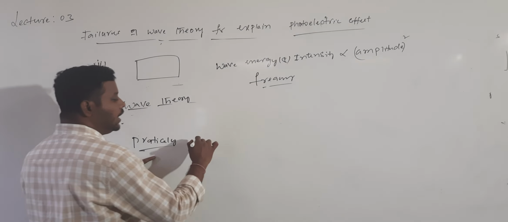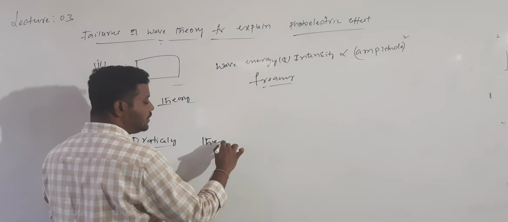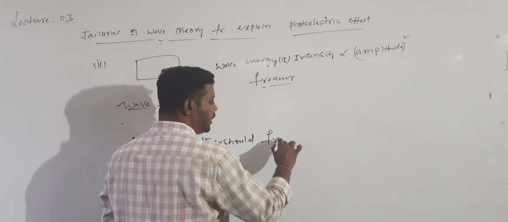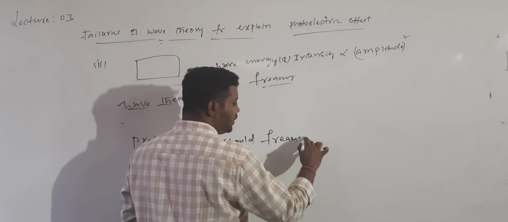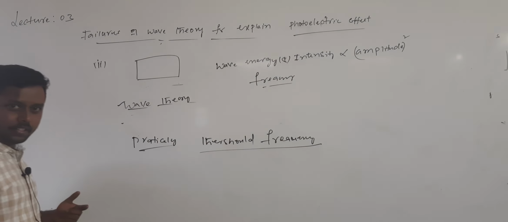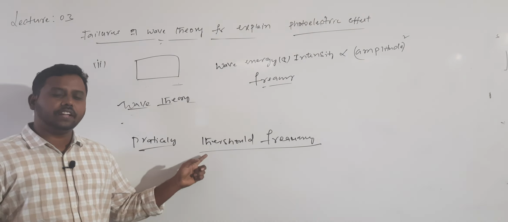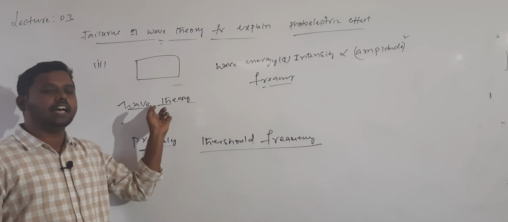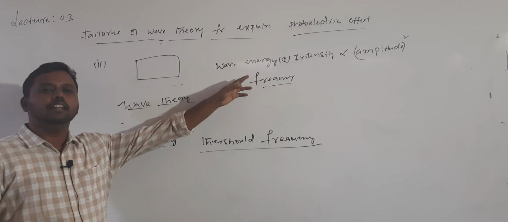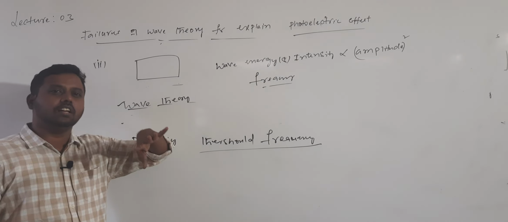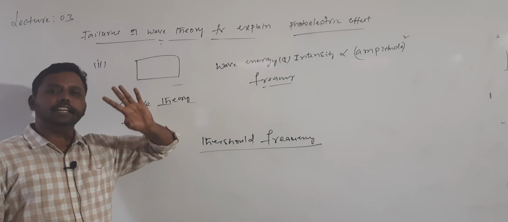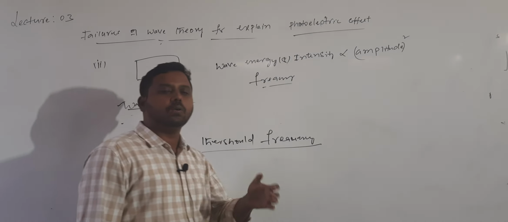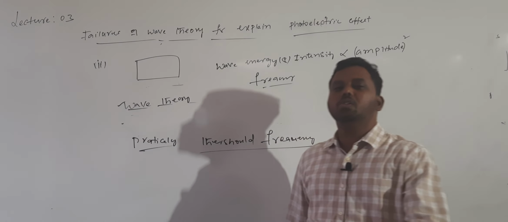But practically, every photometal has a certain minimum frequency, and that frequency is called the threshold frequency. The concept of threshold frequency could not be explained by wave theory. As per the wave theory, the amplitude of vibration of the particle is the deciding factor for intensity, and nothing is related to frequency. So radiation would not require a certain minimum frequency in order to eject the electron.